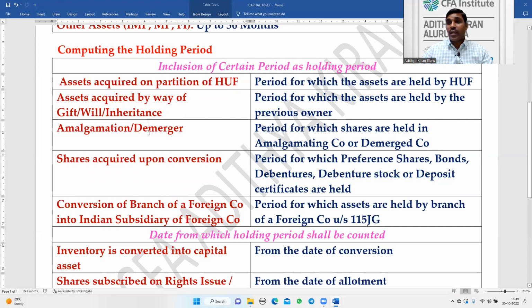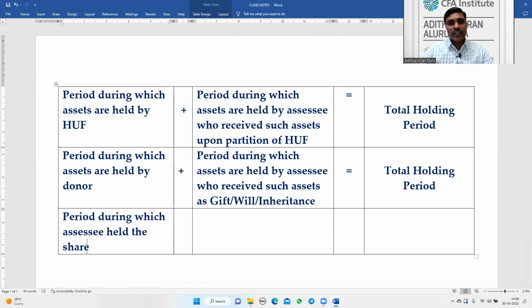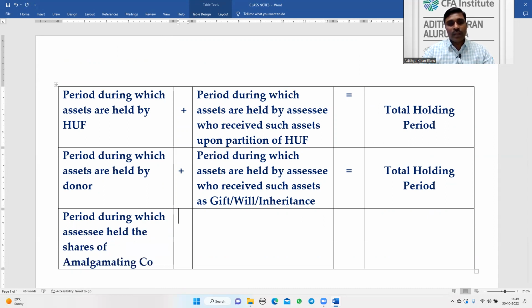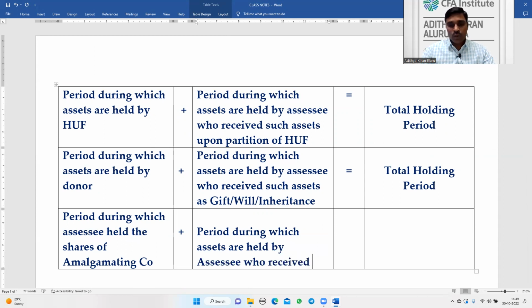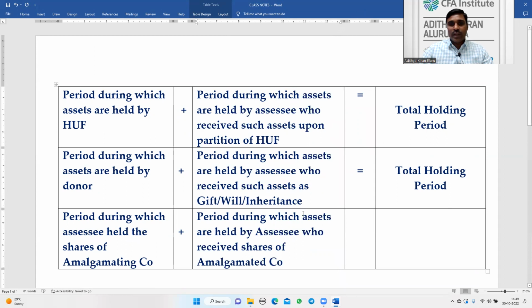Next, amalgamation. Period during which the assessee held the shares of the amalgamating company, plus period during which shares of the amalgamated company are held by the assessee who received them in exchange for the shares of the amalgamating company, is equal to total holding period.